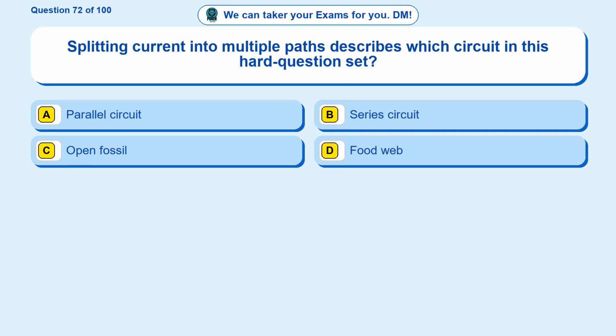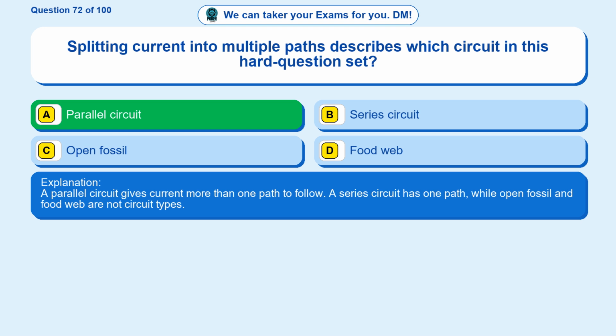Question 72. Splitting current into multiple paths describes which circuit in this hard question set? Option A, parallel circuit. Option B, series circuit. Option C, open fossil. Option D, food web. The correct answer is option A. Parallel circuit. A parallel circuit gives current more than one path to follow. A series circuit has one path, while open fossil and food web are not circuit types.